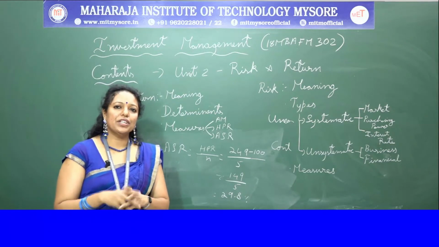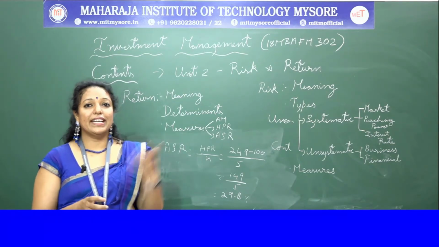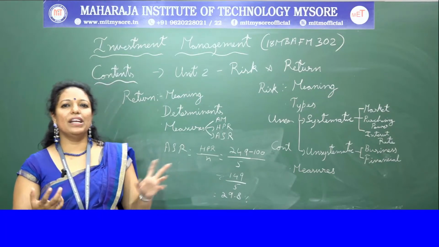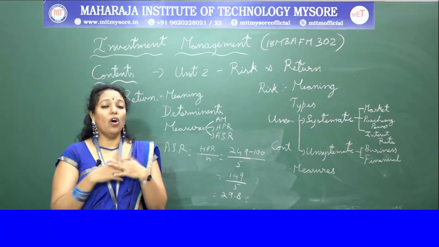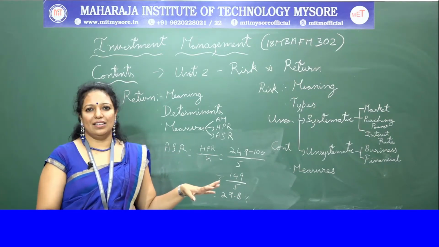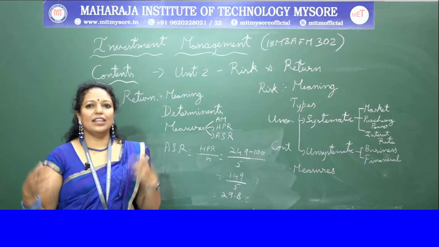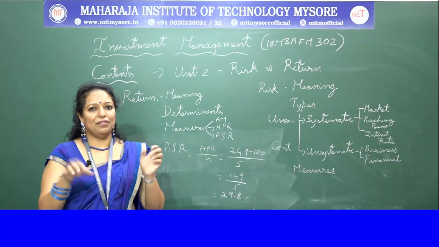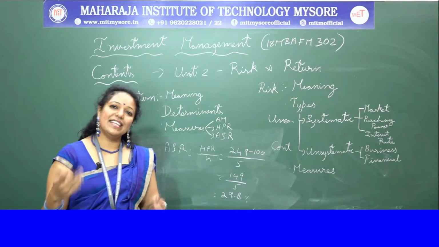Fluctuation in sales means, we'll take the example of an umbrella. When we say umbrella, when is the season? Normally during rainy season or during hot summers, you have demand for these umbrellas. It's seasonal. At other times there is no production, there are no sales. This is demand fluctuation, and in turn, sales fluctuation.